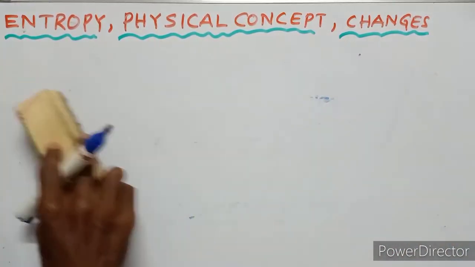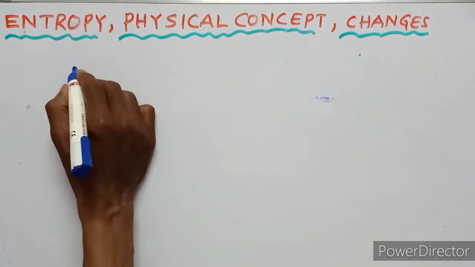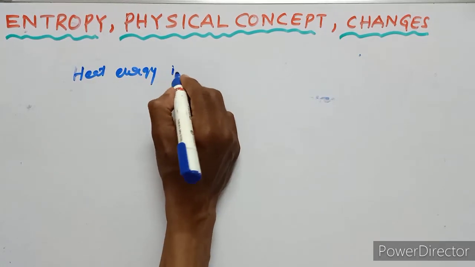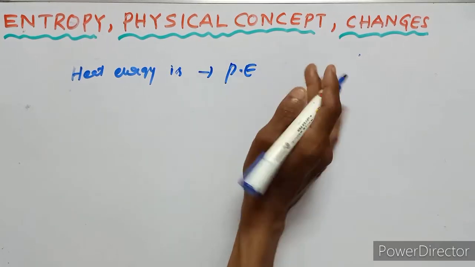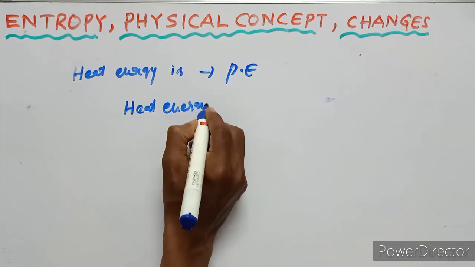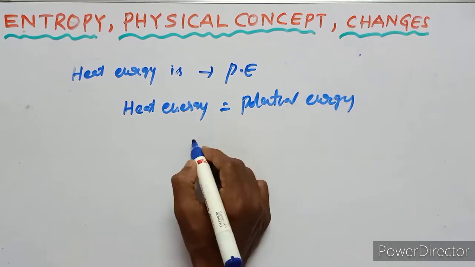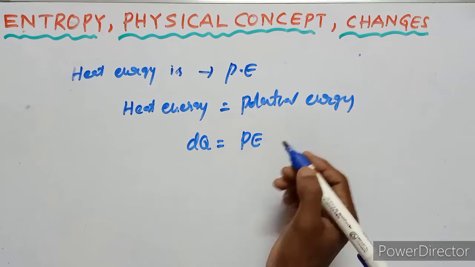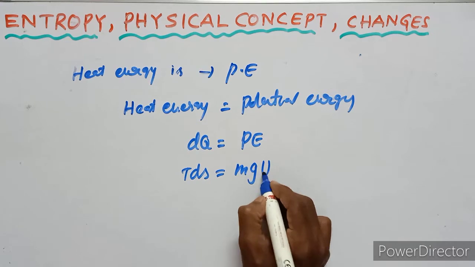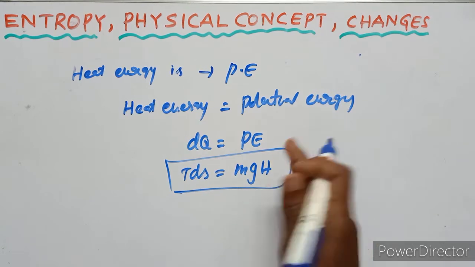Here heat energy is developed as potential energy in the body. So the heat energy equals the potential energy, dQ equals PE. That is, dQ, which is TdS, equals the potential energy, mgh. So this is the physical significance of entropy.